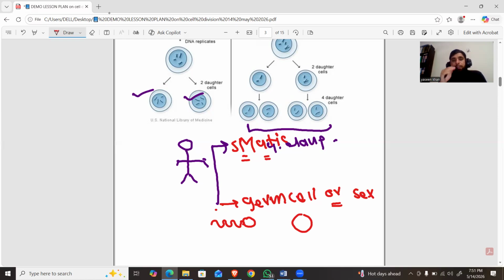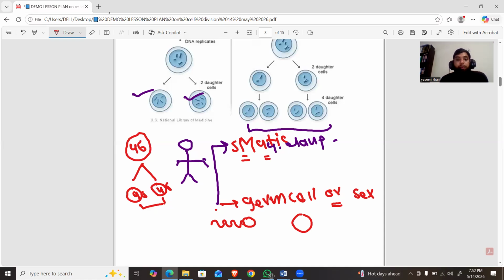So in mitosis, the chromosome number remains constant. For example, in the human body, we have 46 chromosomes. If the mitosis process occurs in a cell, the chromosome number will remain the same. If the parental cell has 46 chromosomes, then after mitosis the daughter cells will also have 46 chromosomes. So in mitosis, the chromosome number remains constant, while in meiosis, the chromosome number is reduced. The chromosome number becomes half.